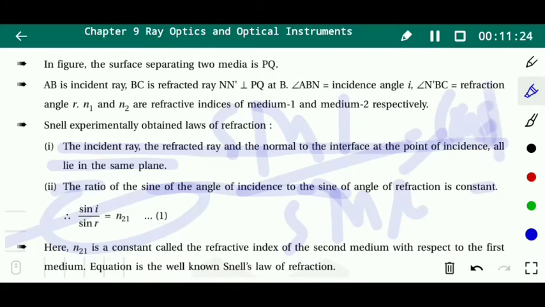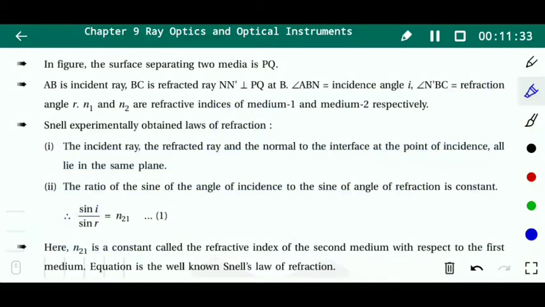This is sin r, this is sin i, equal to the refractive index of the second medium with respect to the first medium. So here we put n21, which is the refractive index of medium 2 with respect to medium 1. This equation is also known as Snell's law.